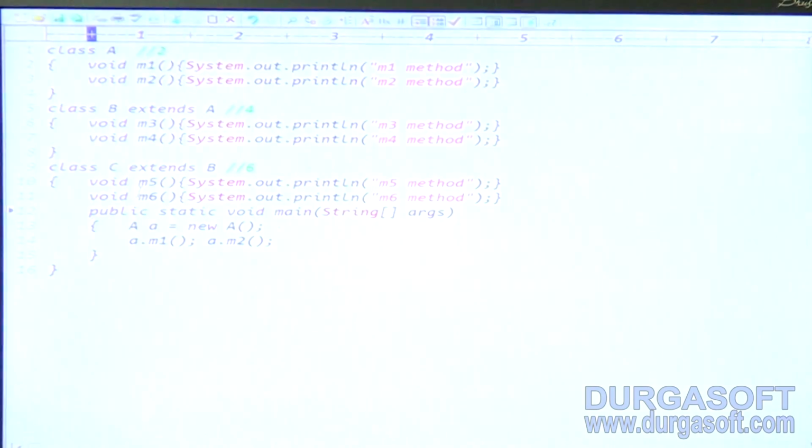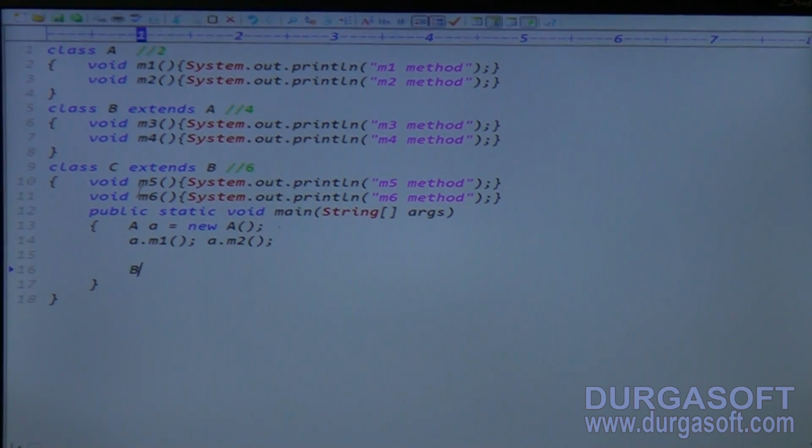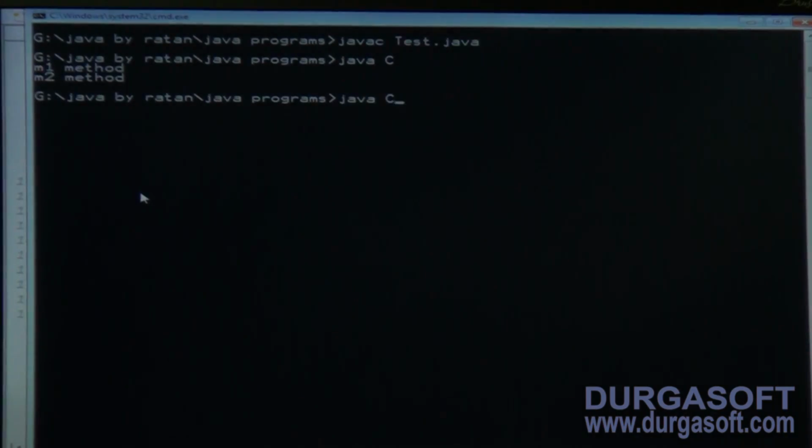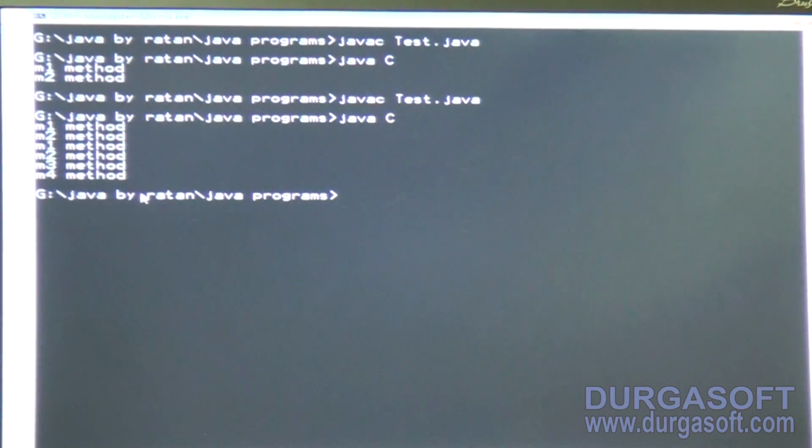Good. Hey Ratan, I'm creating an object of B class. B is the child class. B b = new B(). By using the B class object, it is possible to call b.m1, b.m2, b.m3, and the last one, b.m4. Total how many methods here? 4 methods calling is possible. So the code is compiled and executed.